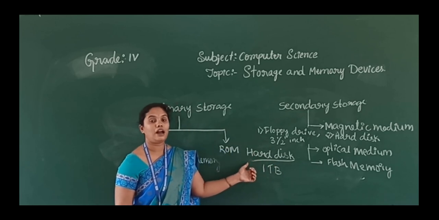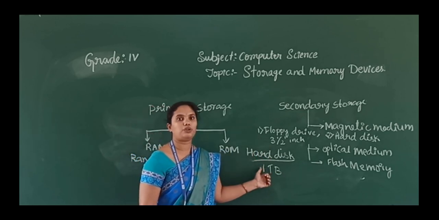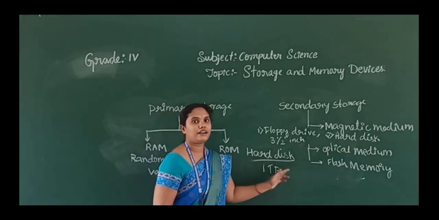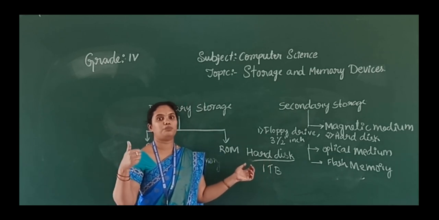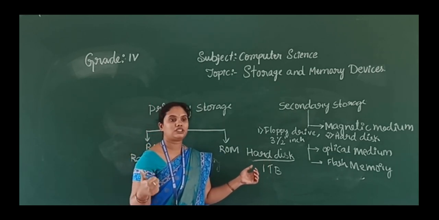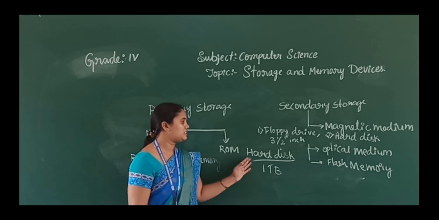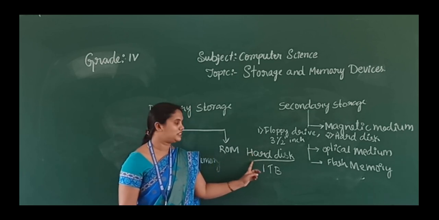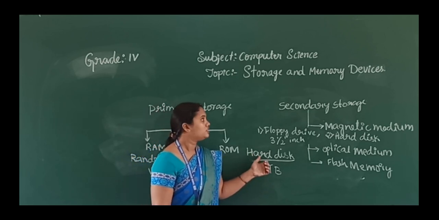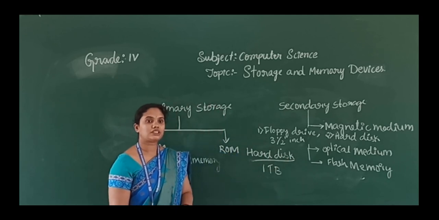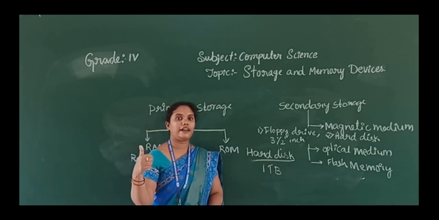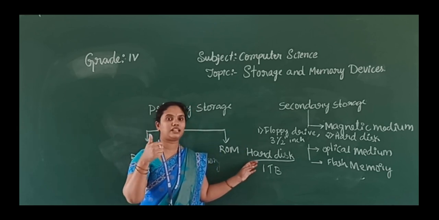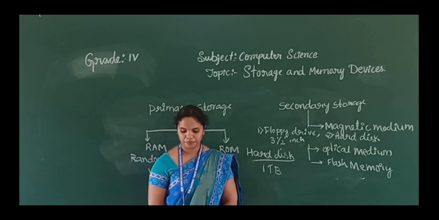The hard disk is the main basic storage of the computer, which means whatever you save, all the files, movies, text or any files, will be saved in the hard disk only. External hard disk connects through a cable, but internal hard disk is present inside the CPU only.